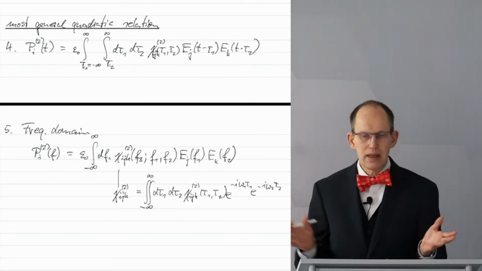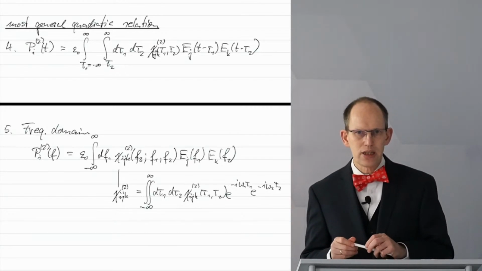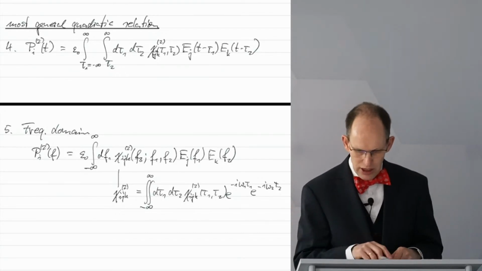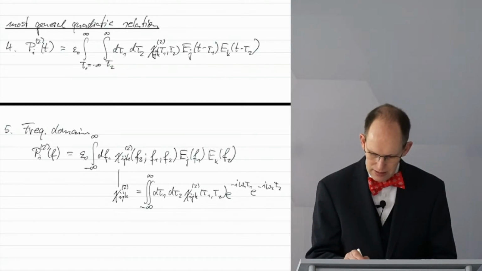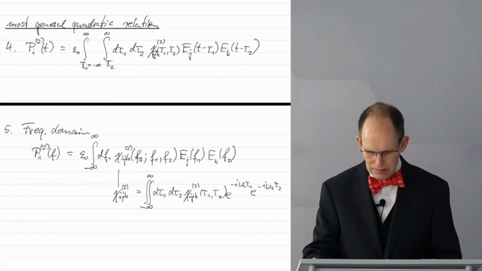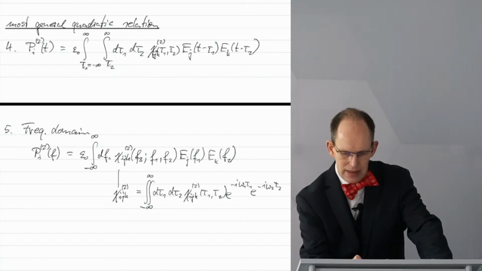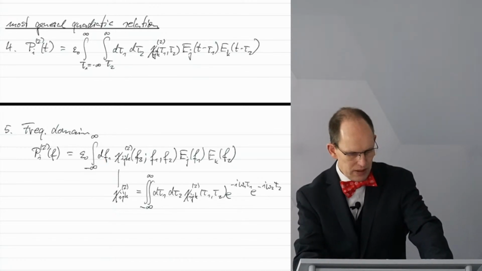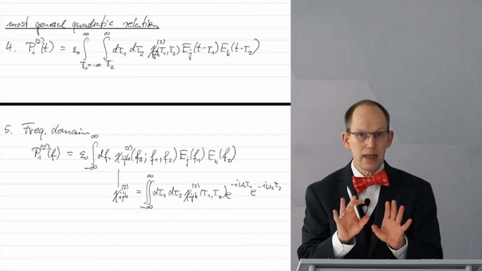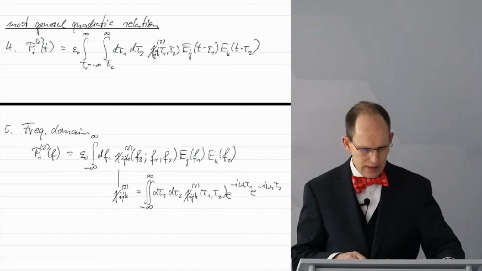In the monochromatic case, this integration disappears. More details can be found in the script on that.